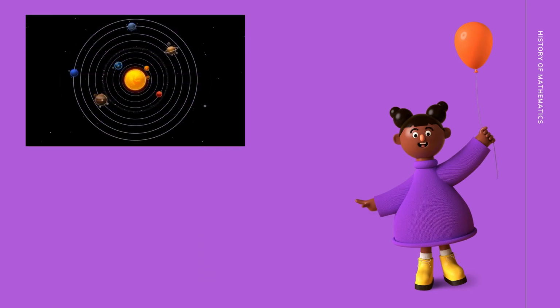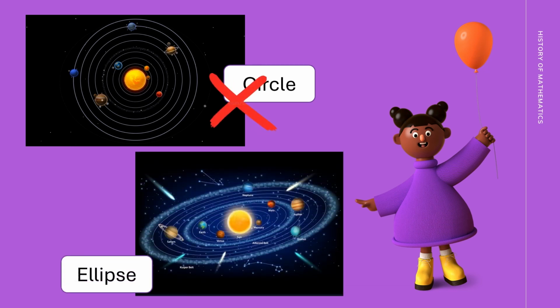Kepler ultimately determined this model to be incorrect. However, his astronomical research was quite fruitful. In fact, the planets move around the Sun in ellipses, not in circles.